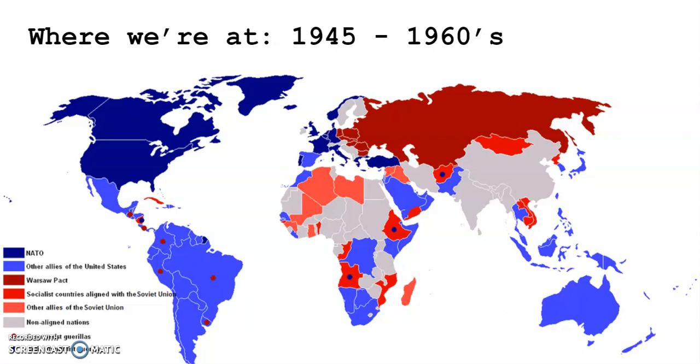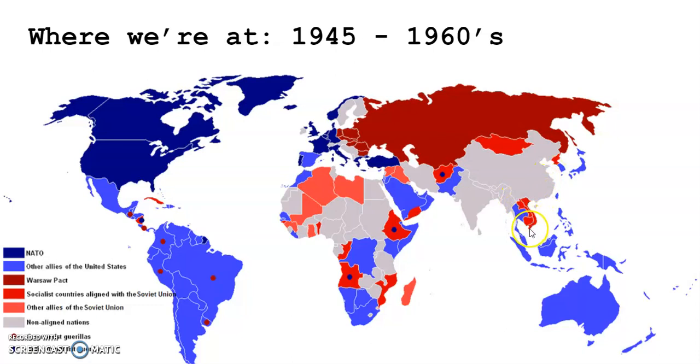Now, a few interesting things about this map that we could take away. So first, turn your attention over here to Korea, or now the Koreas. We can see that in this map, it's past the Korean War, and we see North and South Korea already split into two different countries. North Korea heavily aligned with the Soviet Union, heavily communist dictatorship, and South Korea heavily aligned with the West, specifically the United States. It's a capitalist country.